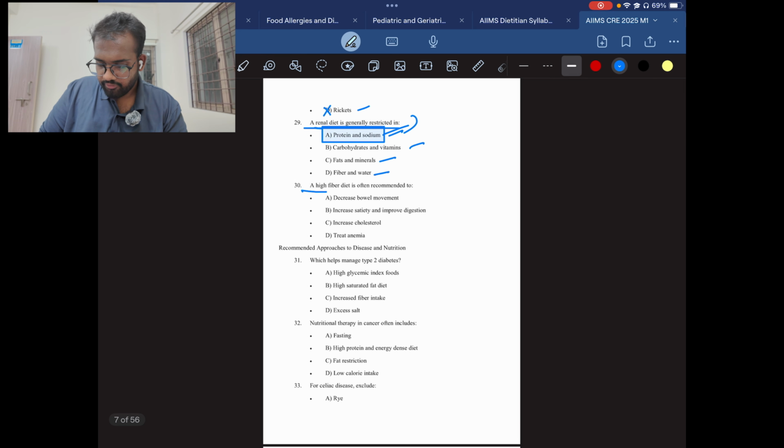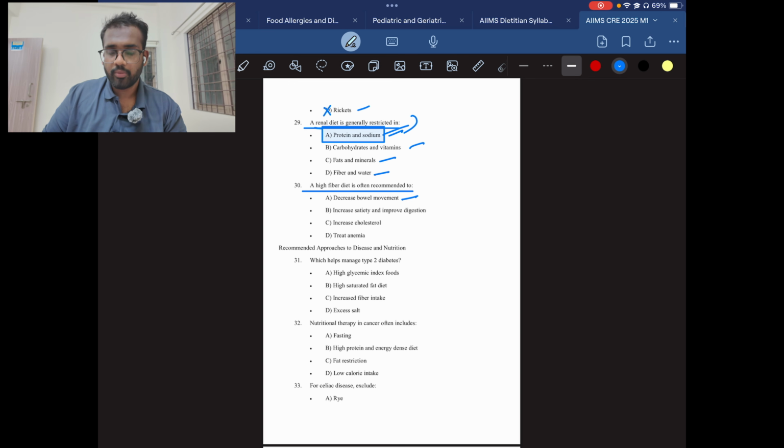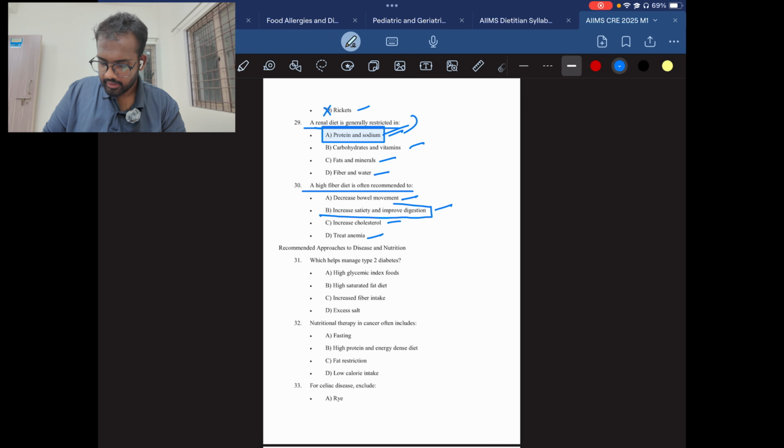Question number 30. A high fiber diet is often recommended to decrease bowel movement, increase satiety and improve digestion, increase cholesterol, or treat anemia. This is also a very easy answer. The answer will be B. Increase satiety and improve digestion.